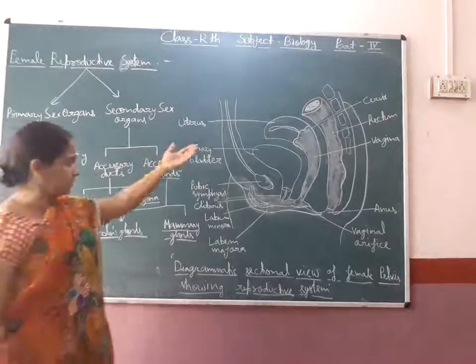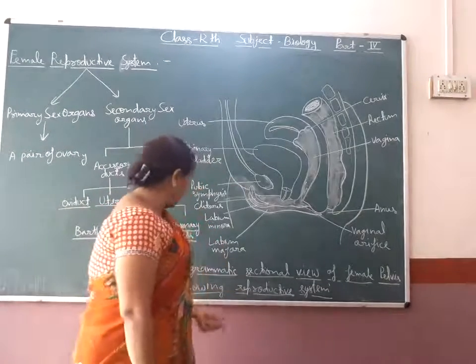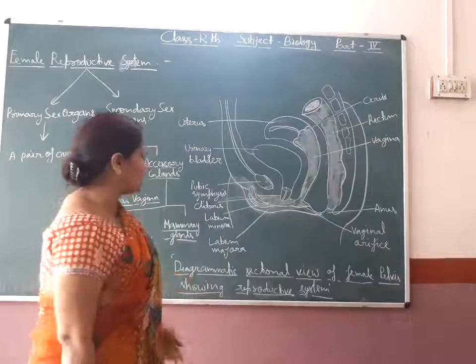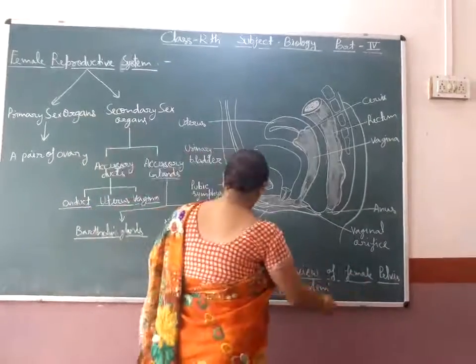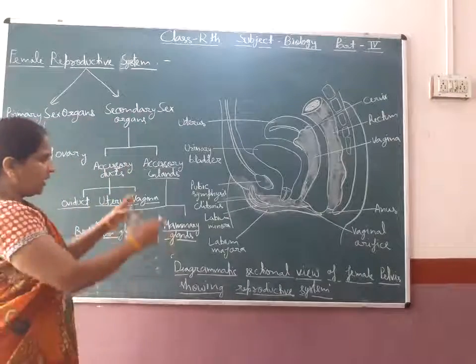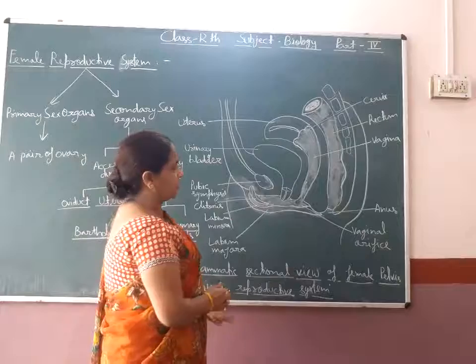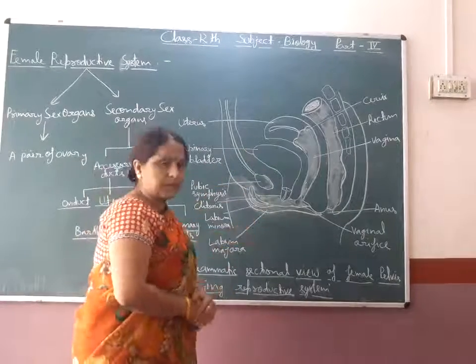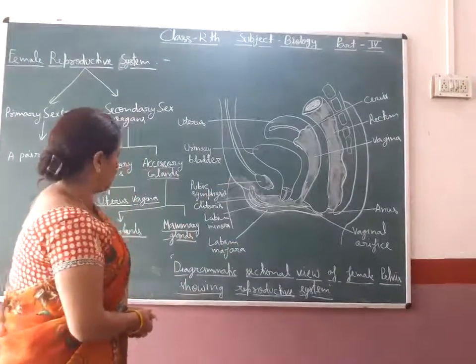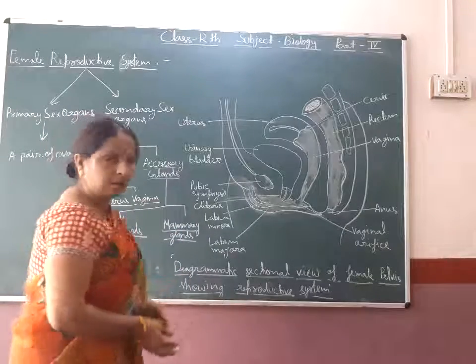So in this diagram, you can see the diagrammatic sectional view of the female pelvis showing the reproductive system. Only the outer side, what is the female reproductive system? It is seen in the figure. In the next topic, we will see about the ovary.